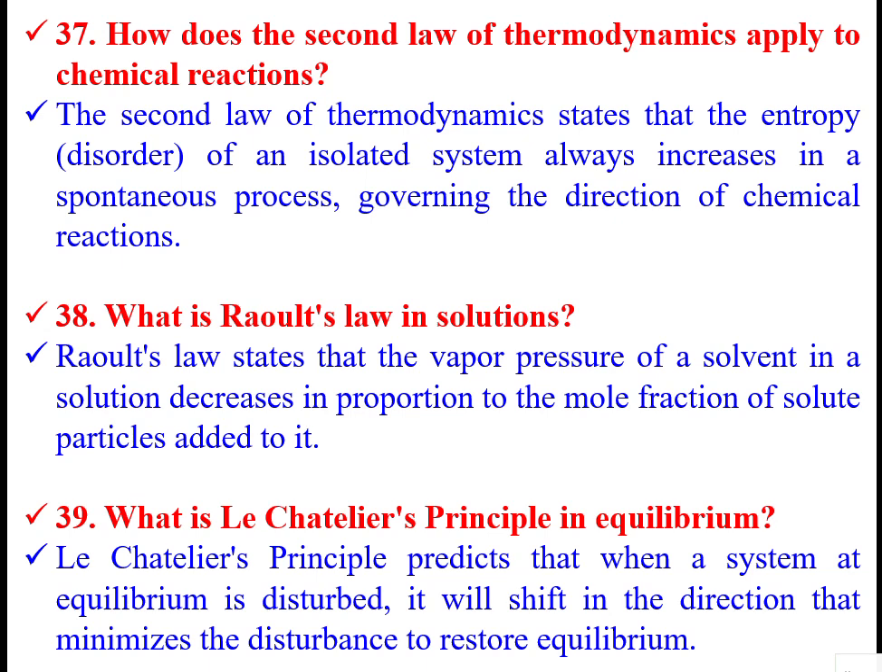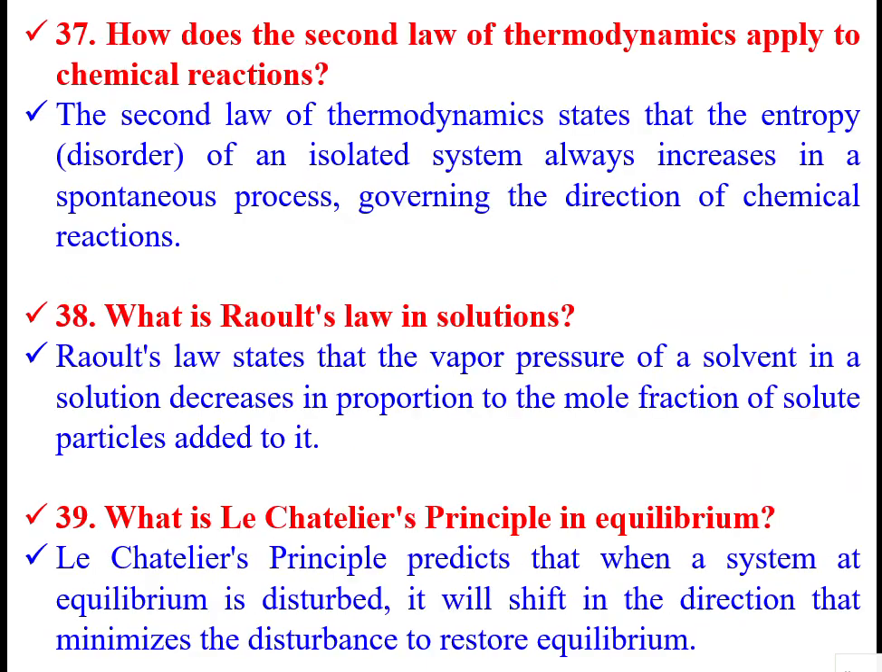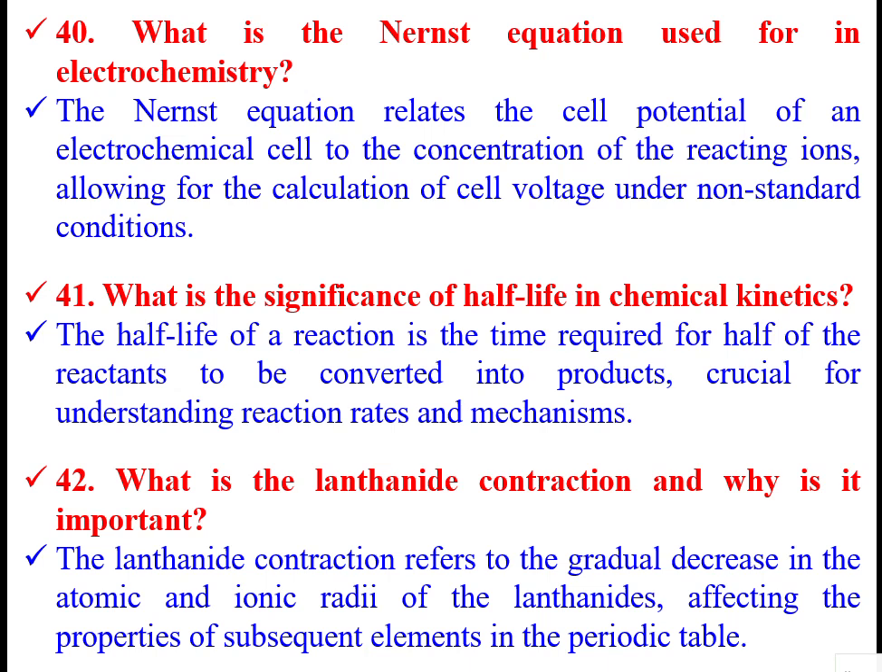Some people call it the Le Chatelier principle. For a chemical equilibrium, when a system at equilibrium is disturbed by changing external parameters like temperature, pressure, or concentration, it will shift in the direction that minimizes the disturbance to restore the equilibrium. The system is already in equilibrium; if you disturb it with temperature, pressure, or concentration, it will shift to some other direction. That is Le Chatelier's principle. Which direction it goes is described by Le Chatelier's principle.